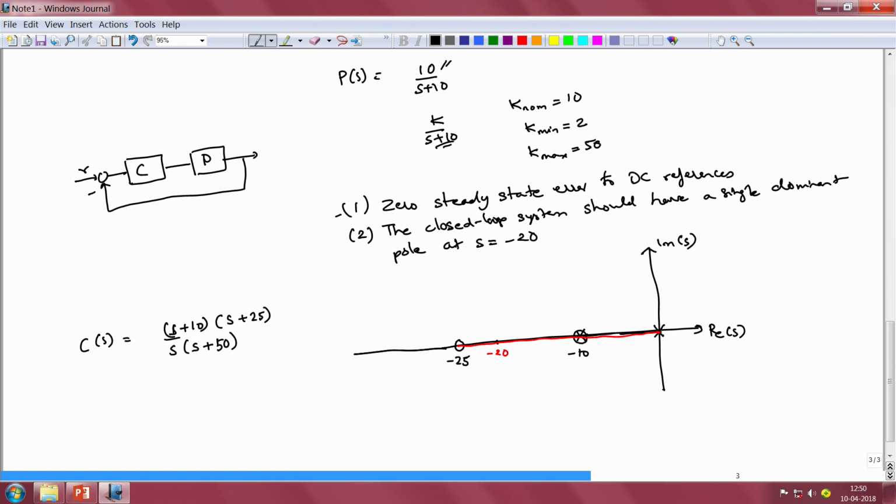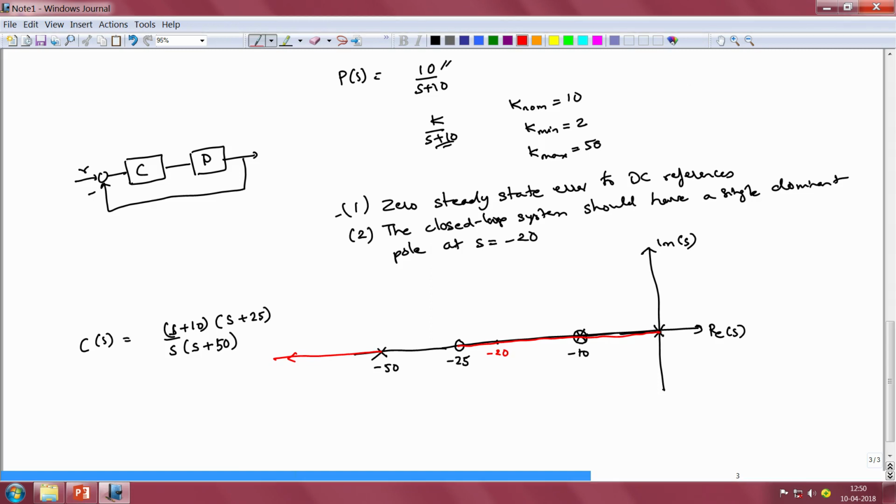So we have another open loop pole at s equal to minus 50. As a consequence of this pole, we would have another branch of the root locus that will be going towards s equal to minus infinity starting from s equal to minus 50.